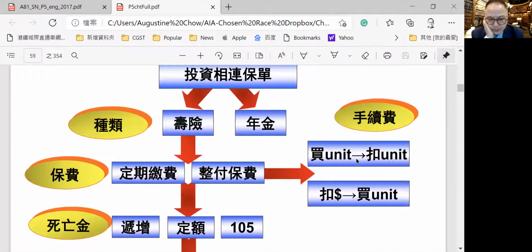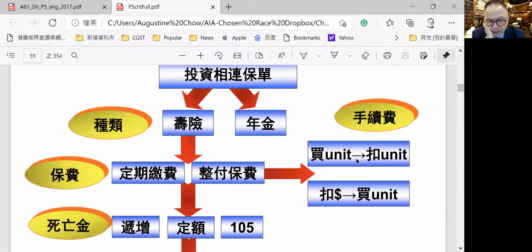So, in summary, investment policy, they get an investment annuity, investment life policy. For life policy, then you can pay a lump sum payment or the single premium, or you can pay the fixed premium. In EIA, we call it the treasure account, and also called the fixed investment. I mean, the fixed period investment, we call it the treasure account plan B, plan 2.